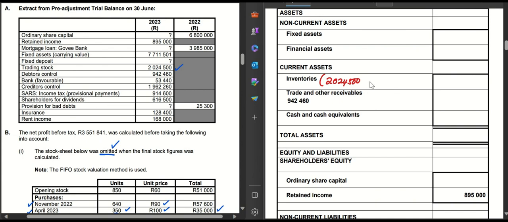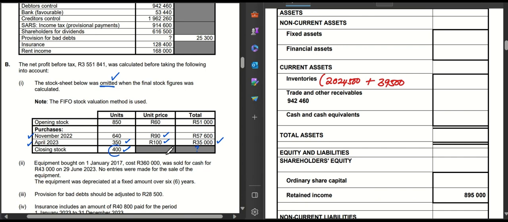How much was that inventory that was omitted? Remember, we calculated that was 39,500. So this adjustment was very important because it was going to affect your statement of financial position. I want to encourage you as you are preparing for your paper one, your final paper one on the 16th, that you practice or you revise on your 3 inventory valuation methods. Very, very important that you do so.